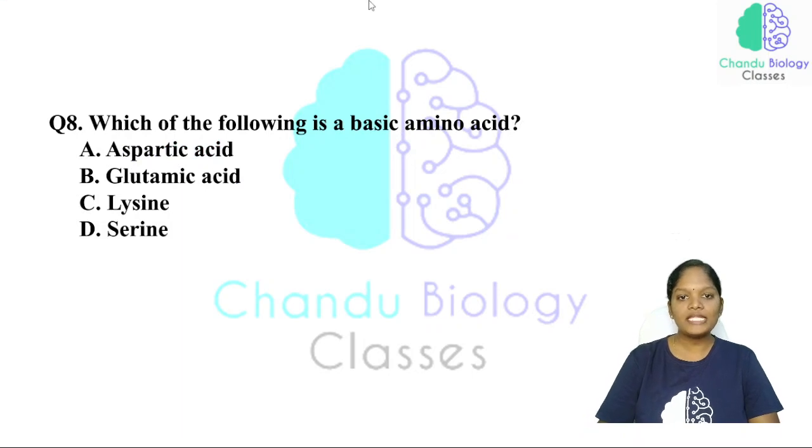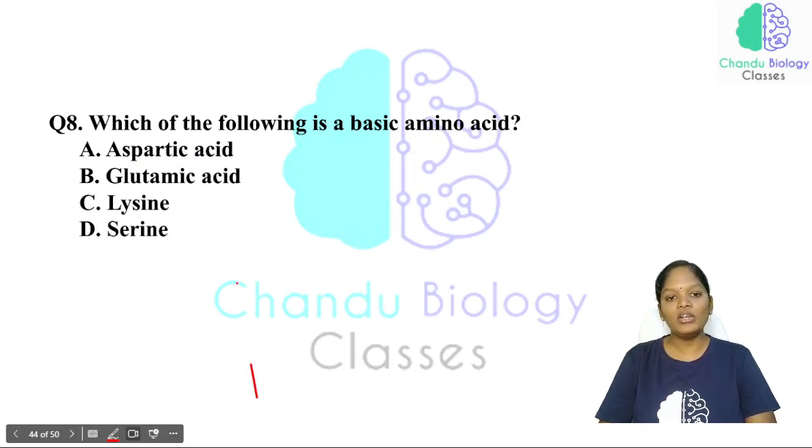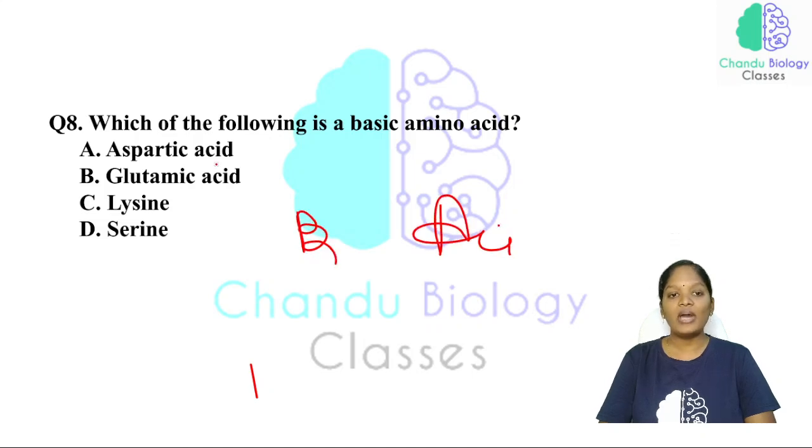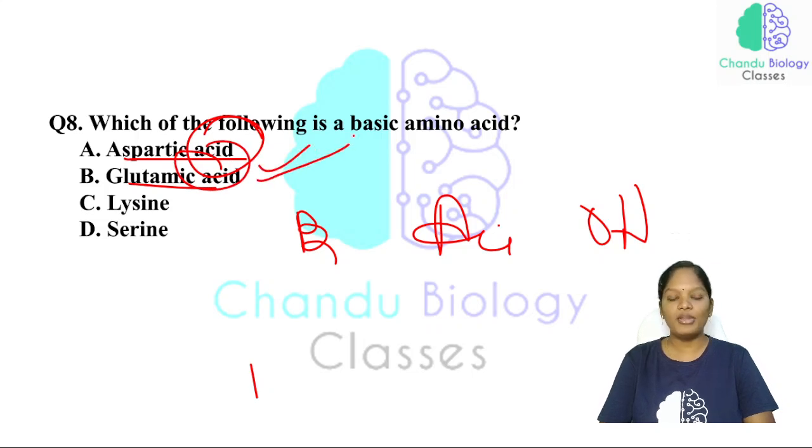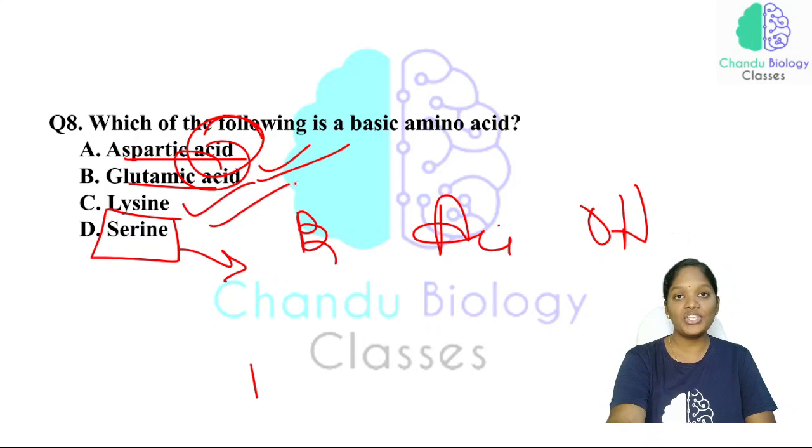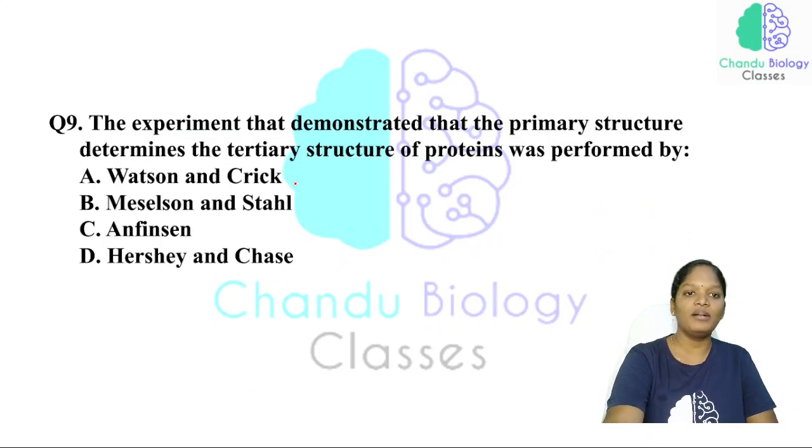Now, which of the following is a basic amino acid? In yesterday's class itself, I explained what are the amino acids which are basic and what are the amino acids which are acidic. As the name suggests, aspartic acid and glutamic acid end with acid, so they are acidic amino acids. Now, serine, threonine, all these were hydroxylic amino acids or aliphatic amino acids. So the answer will be lysine. Arginine, lysine, histidine, all these were the basic amino acids.